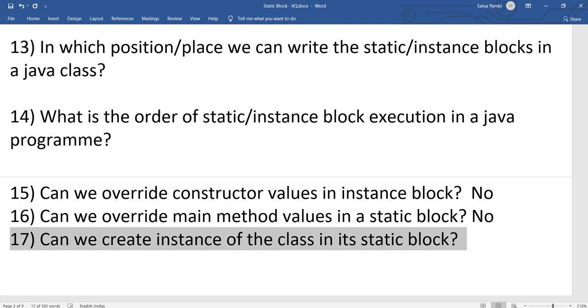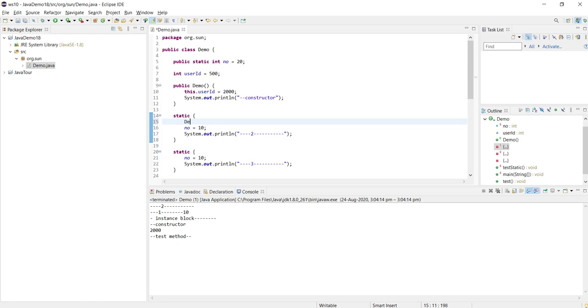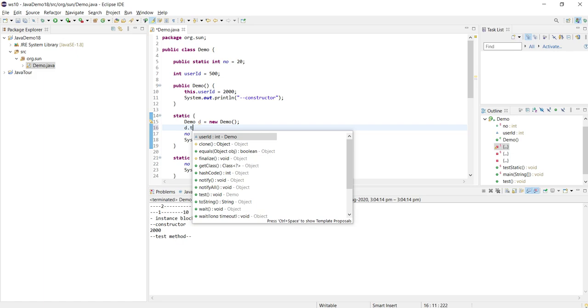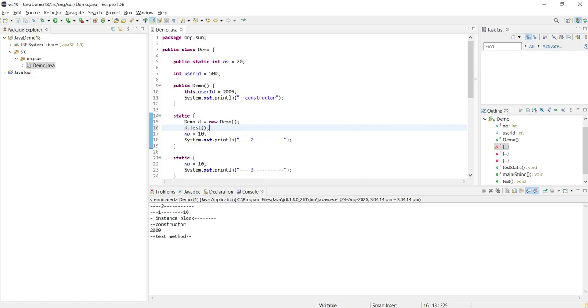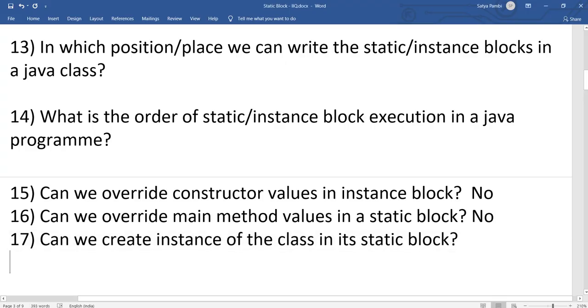Here, this one, can we create an instance of a class in a static block? This one we can write whatever you want inside a static block. Let me create a class object, Demo d = new Demo. I can create an instance here, so there is no issue, and I can call any methods. Even I can call the static methods. Yeah, these are valid things. So this is true, we can write.